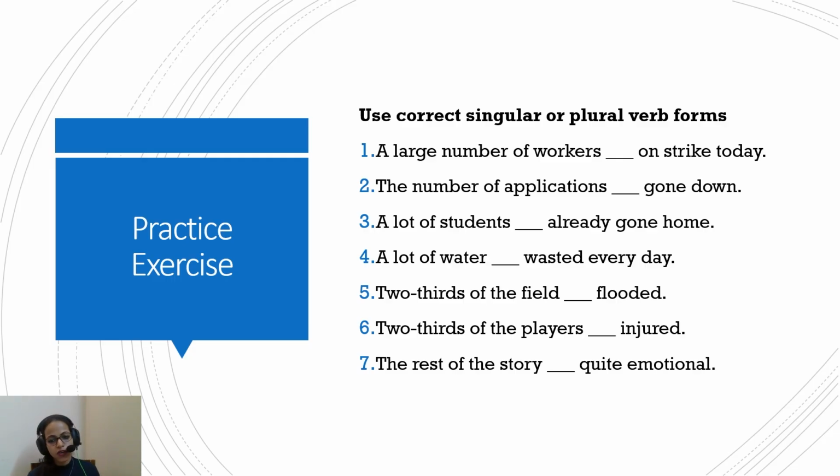Two-thirds of the field dash flooded. Is flooded, because field you cannot count. We have done this in the previous slides, in the phrases one. Two-thirds of the players dash injured. Again, there is a number of players, and if you picture it, there will be many players standing in that picture. So two-thirds of the players, plural, are or were injured. The rest of the story is quite emotional, because story is uncountable. You cannot count it, so it will be followed by singular. So the rest of the story is quite emotional.